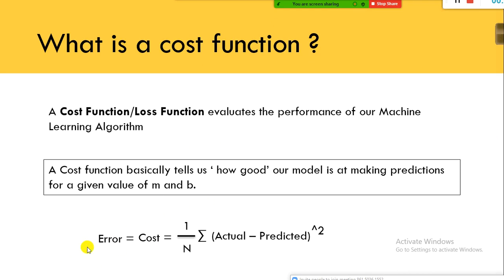Here, instead of saying error, we use a fancy term called cost. Some people use loss and some say cost. But going forward, we are going to use only the term cost because you are already familiar with error, and we are going to use cost in place of error. Cost is nothing but the error. We know very well, the actual value minus the predicted value.